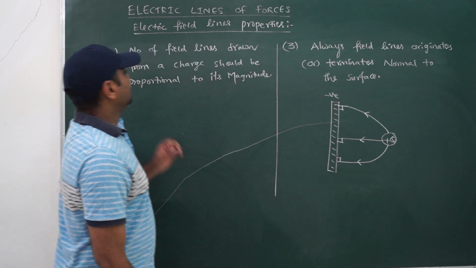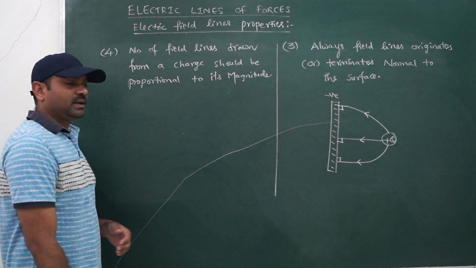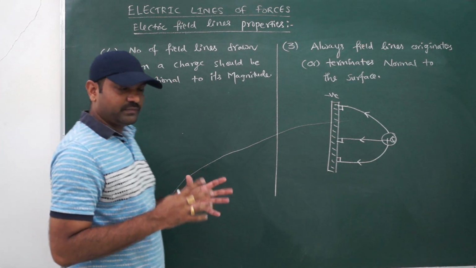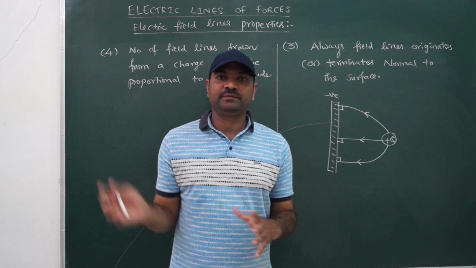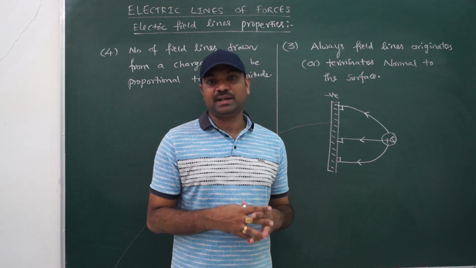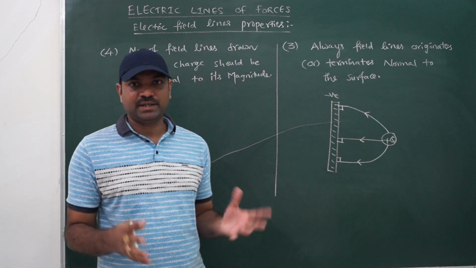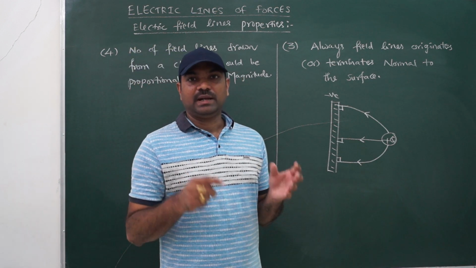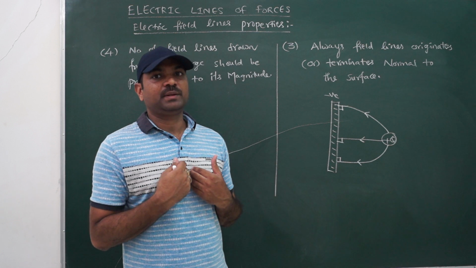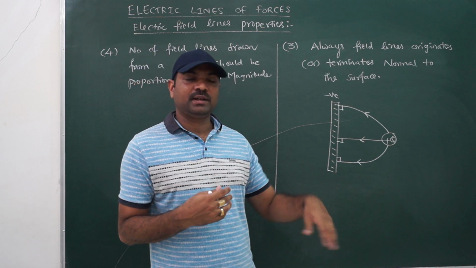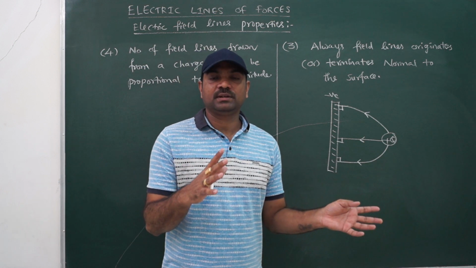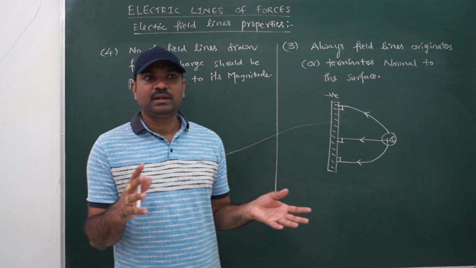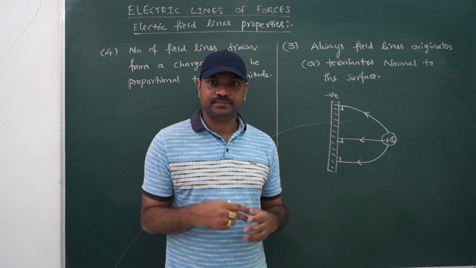Next. And the fourth important point related to field lines is, as we have learned, these are imaginary lines drawn in the space around the charge, right? As these are imaginary lines, I can draw some number of field lines. If somebody else is drawing, he will draw some other number of field lines. Like that, person to person, the way of drawing the field lines will change.